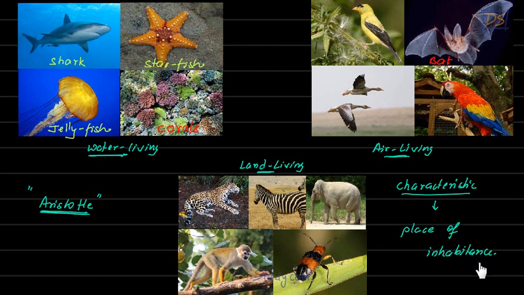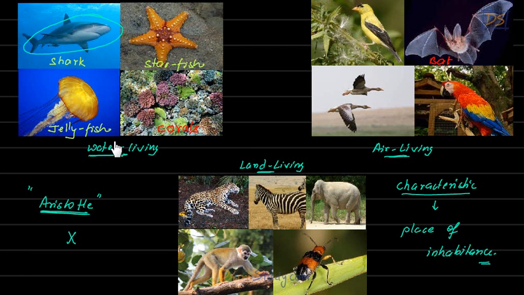Place of inhabitants, right students, right? So in the first go, this type of classification looks very good because it's very simple also. But when we do deeper analysis, such a simple classification turns out to be a failure. Because it is actually found that many of the organisms in this group actually are very similar to organisms in this group.